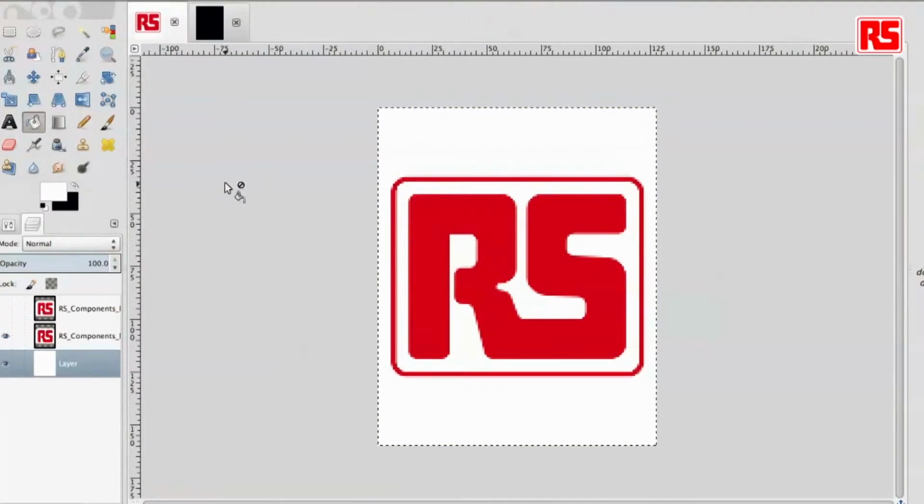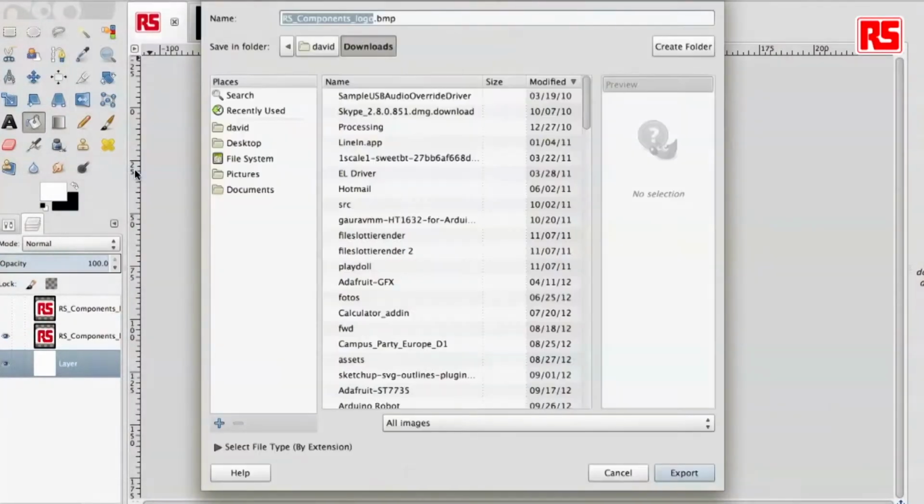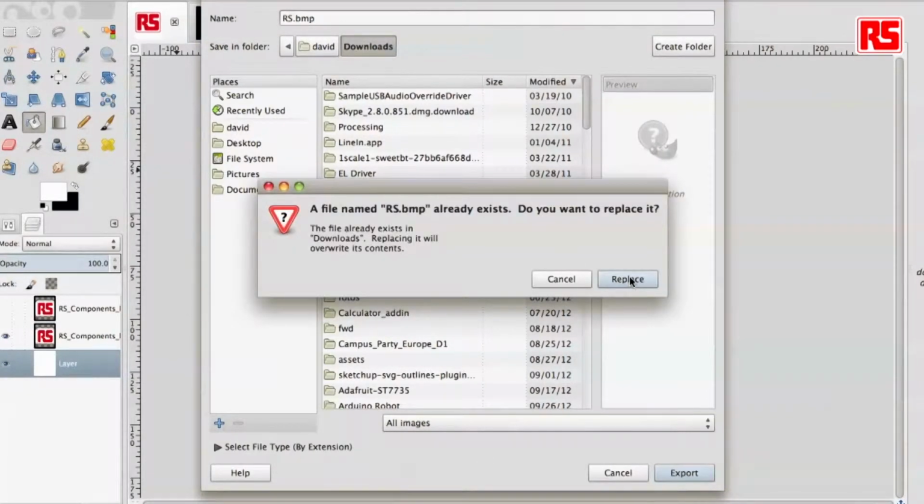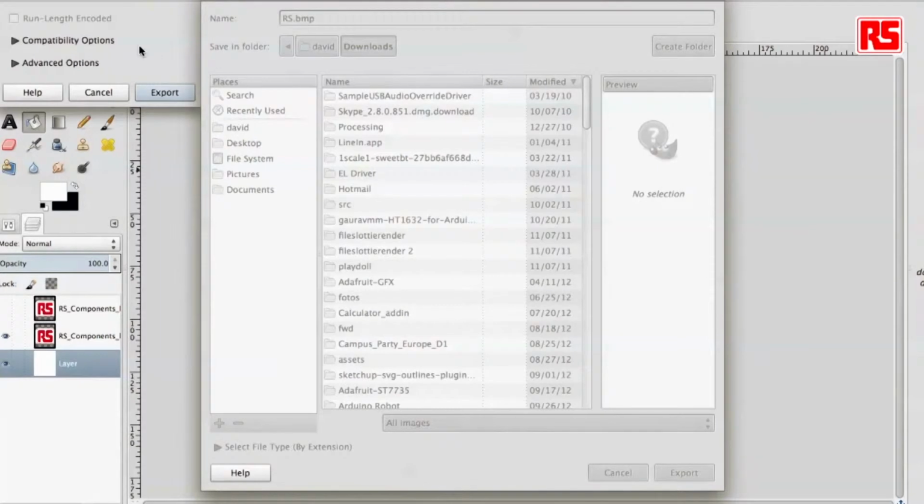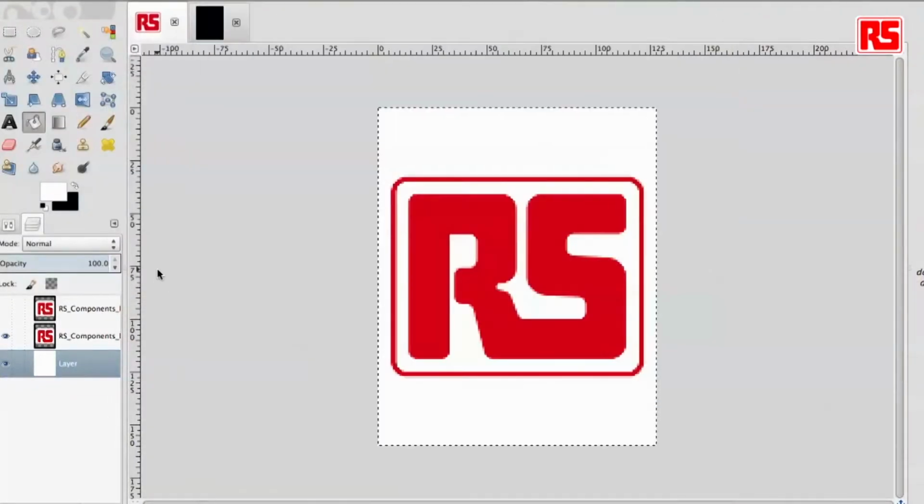I edit my picture and will end up having, in this case, the RS logotype that I'm going to show on the robot screen. I just need to export it as a BMP picture. Just for brevity I will call it rs.bmp, and I click on export, and I have to make sure I choose the right options. So I'm going to choose 24 bits for the color depth and export.